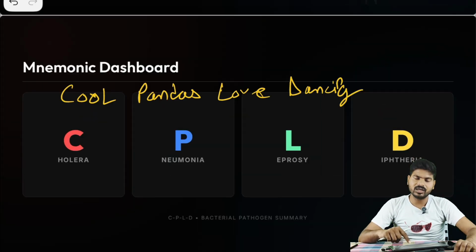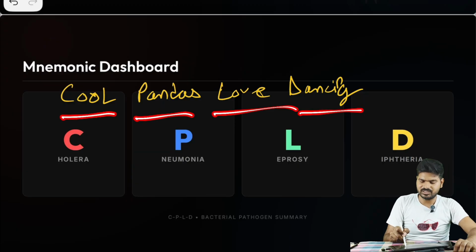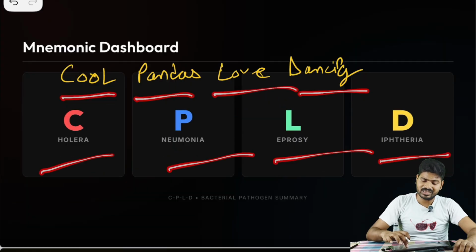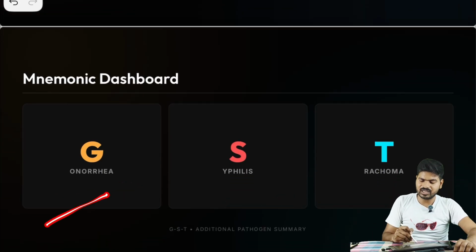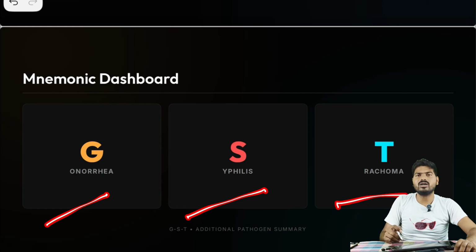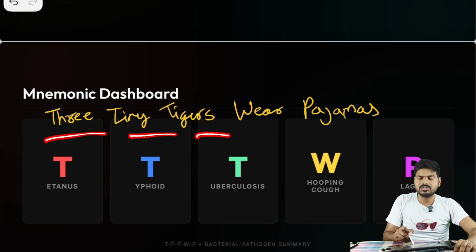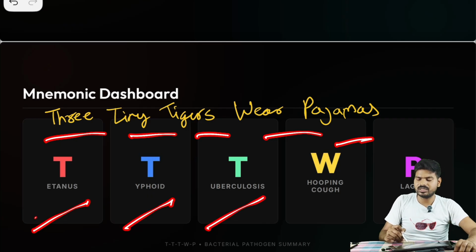For bacteria, we have cool pandas love dancing: cholera, pneumonia, leprosy and diphtheria. Second one is GST, that is gonorrhea, syphilis and trachoma. Then 3 tiny tigers wear pajamas: tetanus, typhoid, tuberculosis, whooping cough and plague.